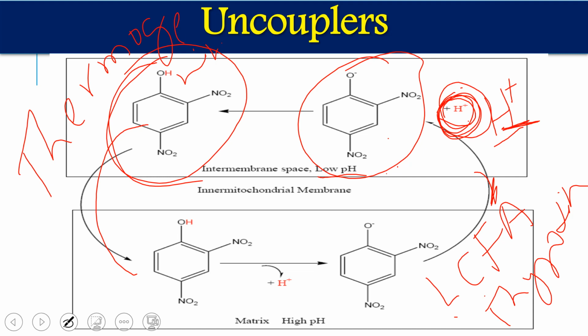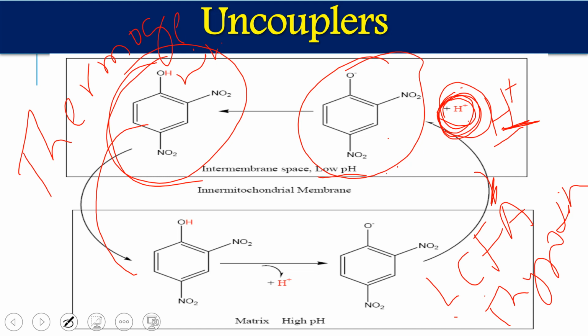It is vital in many biological situations, such as uncoupling occurring naturally in brown adipose tissue. In our body, in our brown tissue, this uncoupling happens and produces heat. The inner mitochondrial membrane of such tissue contains a protein that is called thermogenin.